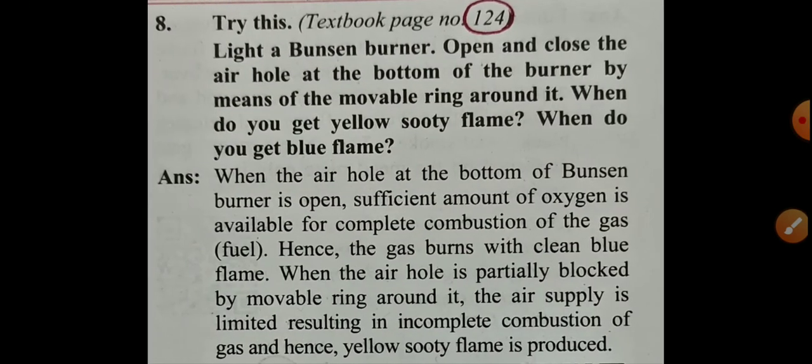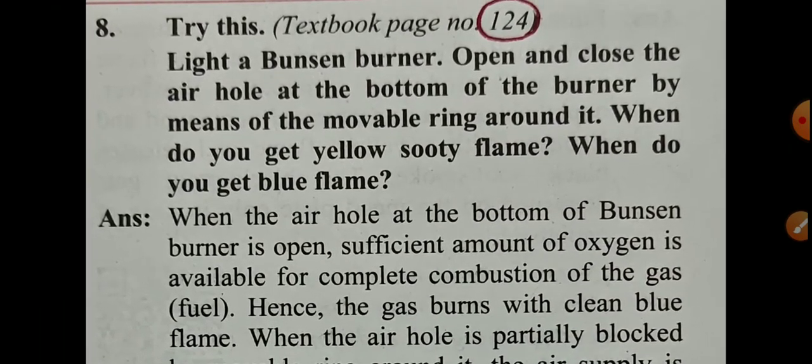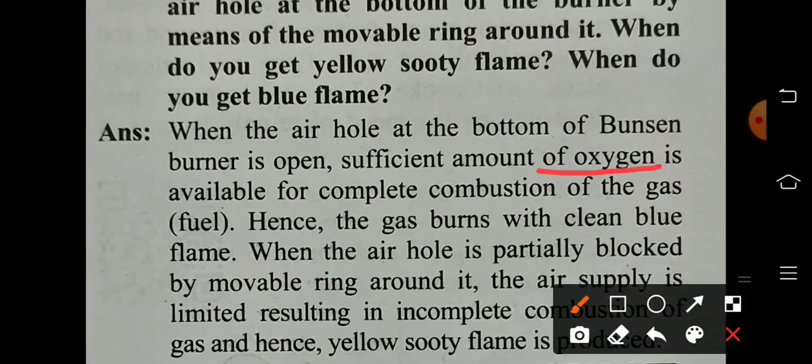One more question is given on the same page, page number 124. Try this: light a Bunsen burner, open and close the air hole at the bottom of the burner by means of the movable ring around it. When do you get a yellow sooty flame and when do you get a blue flame? See the answer. When the air hole at the bottom of a Bunsen burner is open, a sufficient amount of oxygen is available for complete combustion of the gas, that is the fuel. Hence, the gas burns with a clean blue flame.